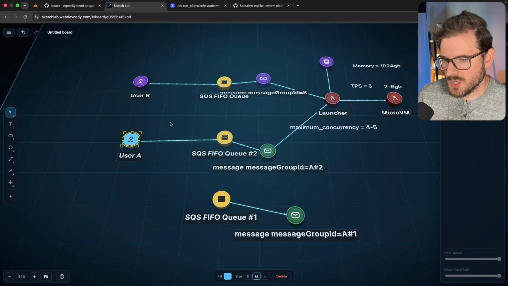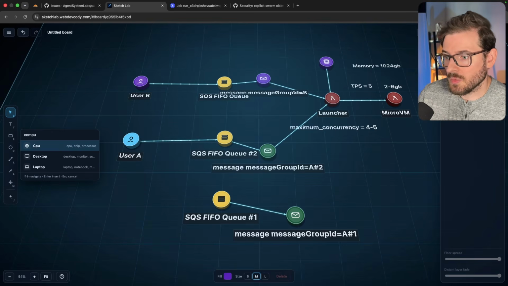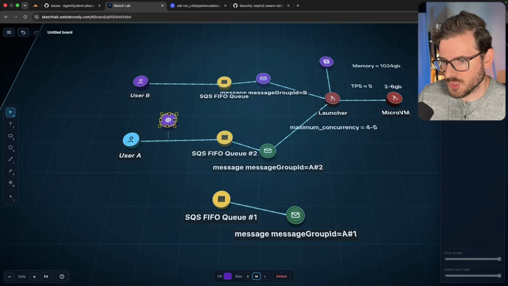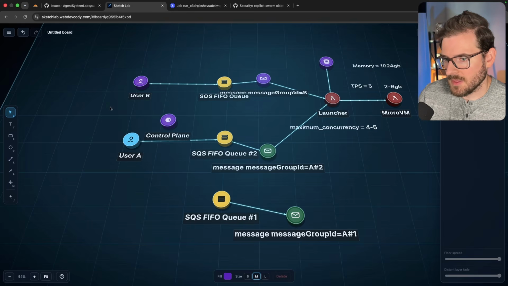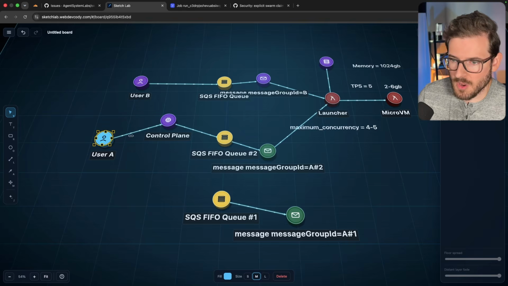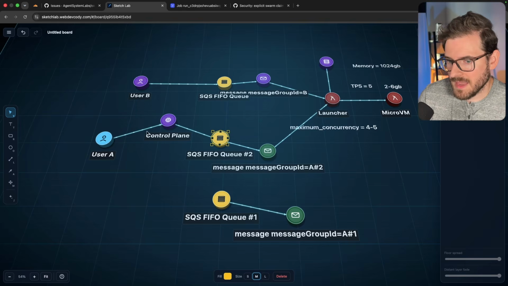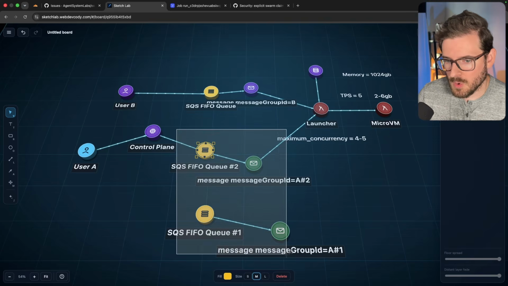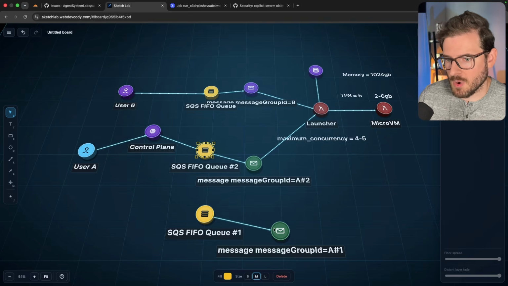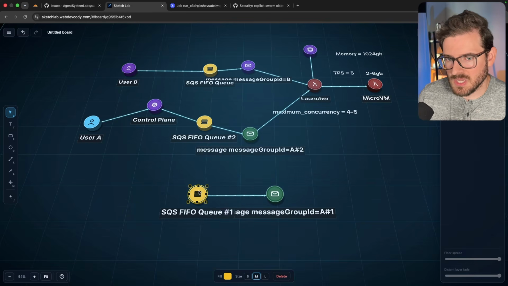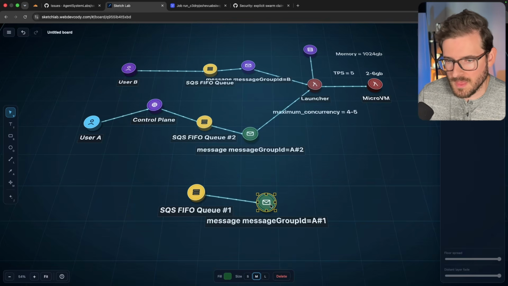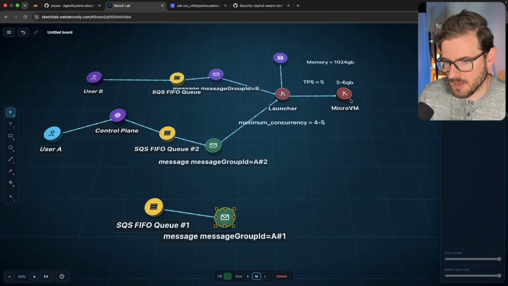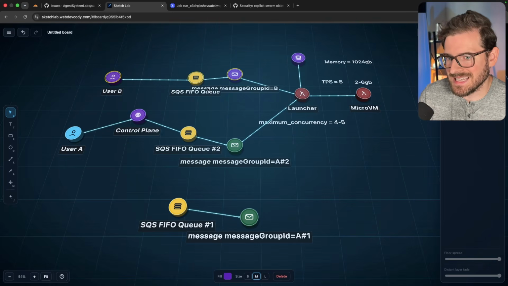So when this user tries to actually run something, for example, there's a control plane over here, and they're going to be interacting with the control plane. The control plane is going to figure out what user they are and what plan they're on. And if they have a premium plan, we can actually just give them more shards so that the launcher can step through and give them more concurrent spin up, right? More capacity, so they could potentially be in front of the queue. They have premium access to spin up all of these micro VMs.